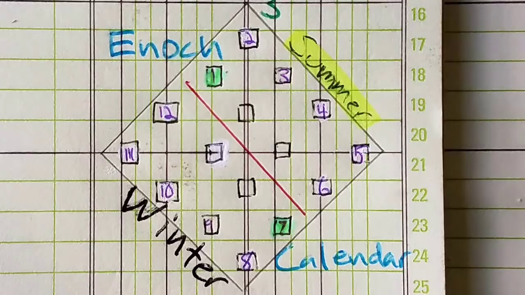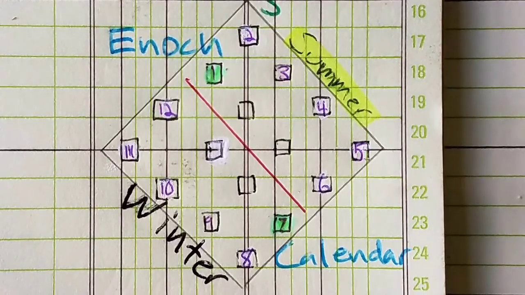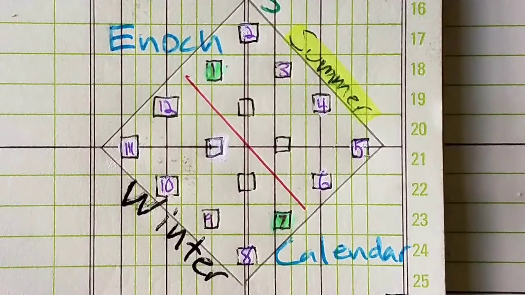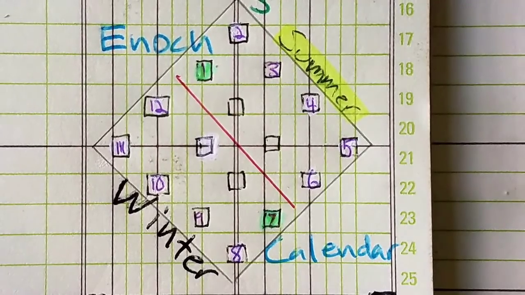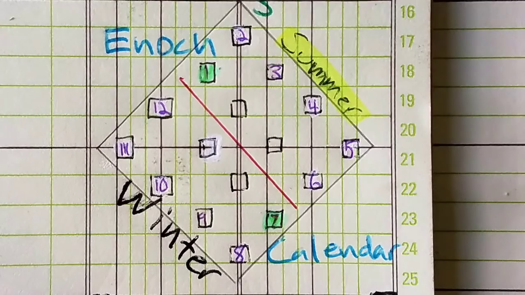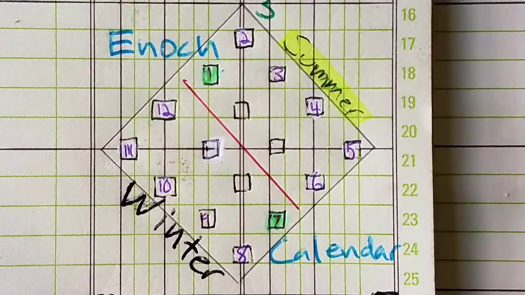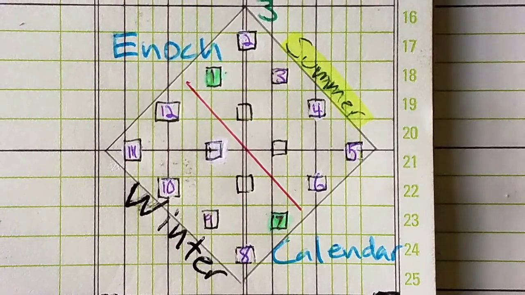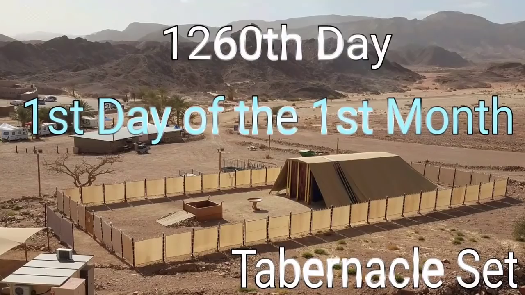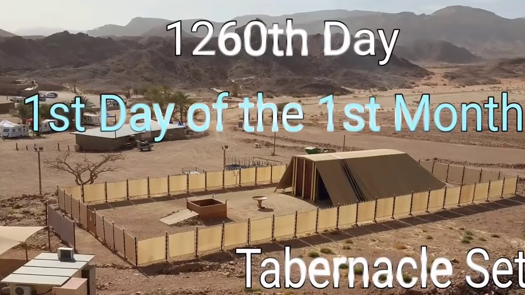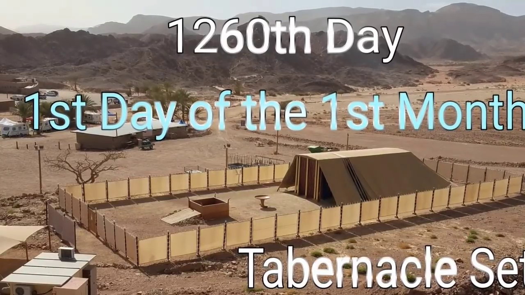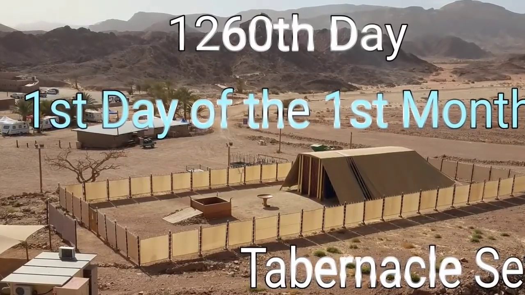The summer time period starts in the first month. The winter time period starts in the 7th month. We'll explain this a lot. We know that time is difficult for people to understand when you have an old cow at a new gate. But this is very important because we are leading to the 1,260 days, the first day of the first month where the tabernacle is set in heaven.